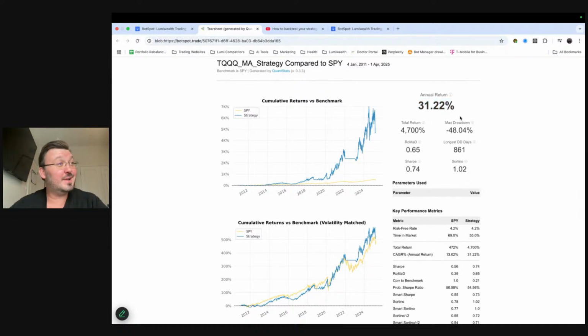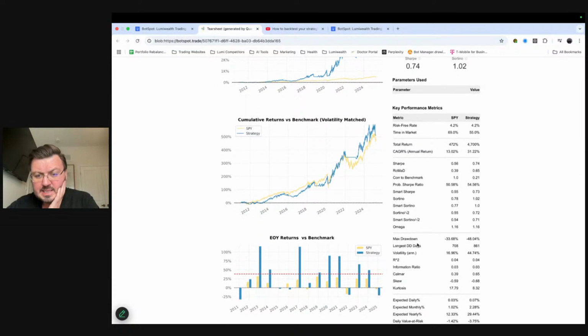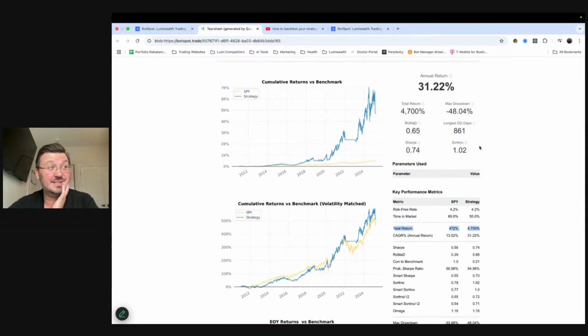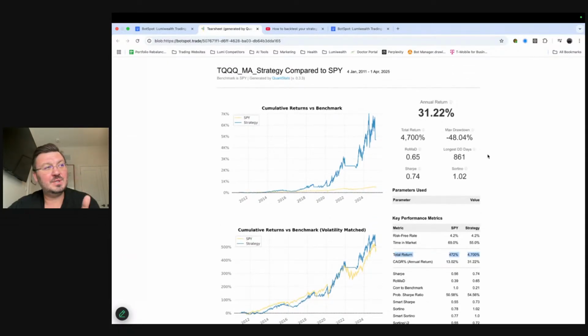31% a year, I'd say that's pretty damn good. Stock market does about 15% a year. We could actually break this down here. Let's say if we compare this to SPY, so stock market, the total return over this time period, compound interest is really what this is showing us here, from January 2011 up until today.